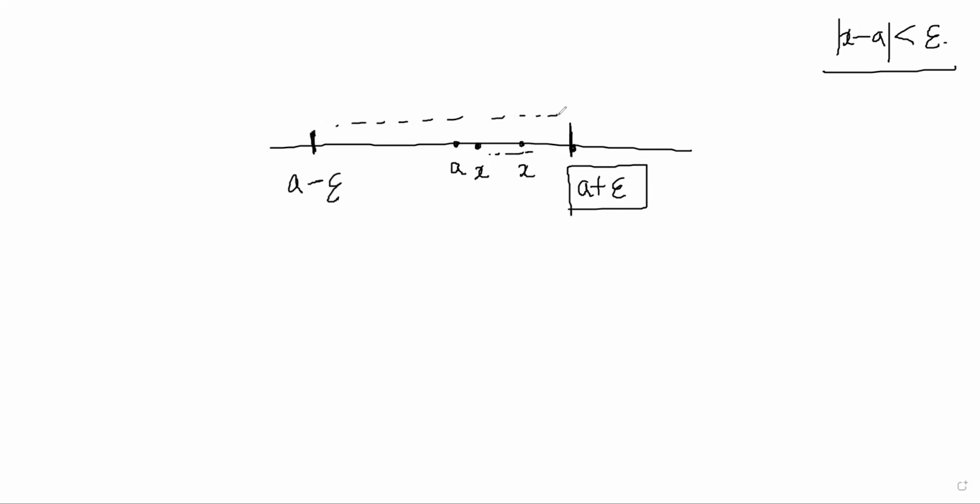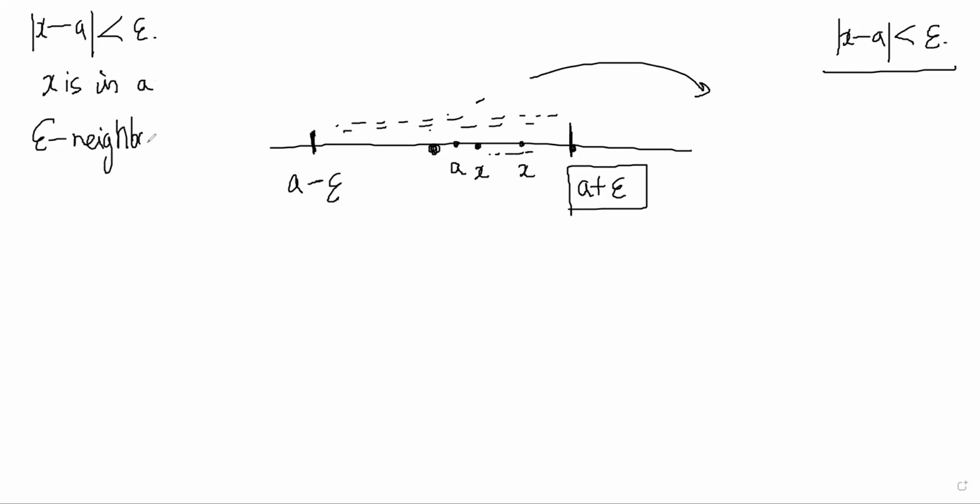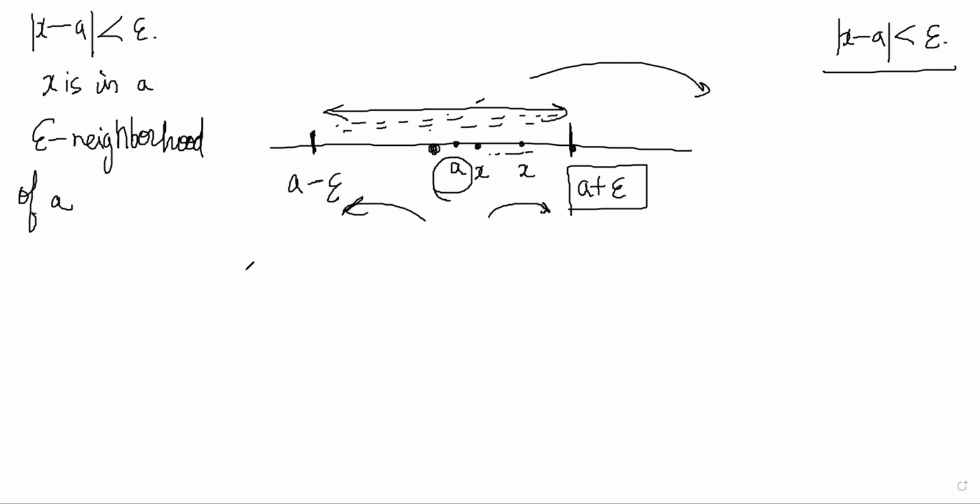Yes, sir. x can be anywhere in this region. Whenever x lies in this region, you will have mod of x minus a smaller than delta, right? Correct. If x goes beyond this region, then it will not fit this. So that is the meaning: when someone says mod of x minus a is less than delta, they mean x is in a delta neighborhood of a. Near a, you can go plus delta and minus delta, and x has to lie in that neighborhood, right? Yes, sir.